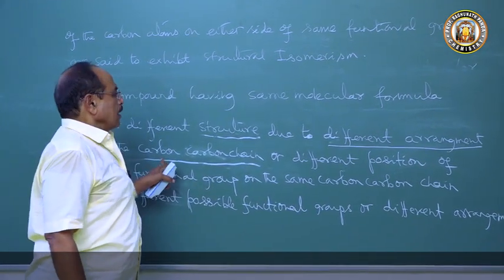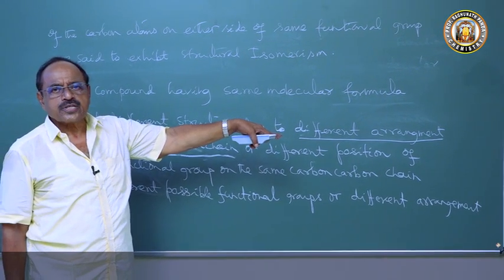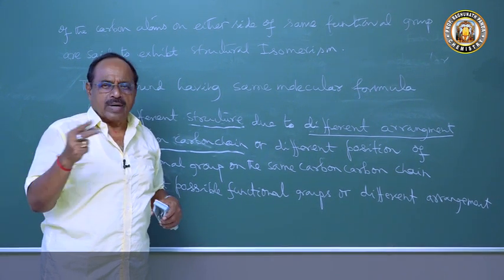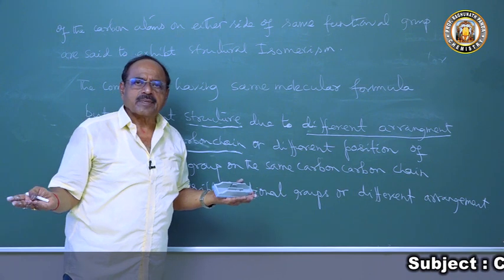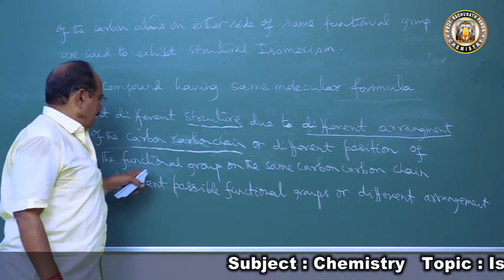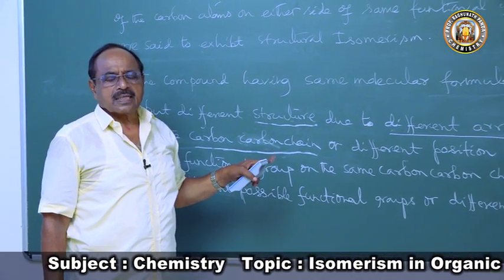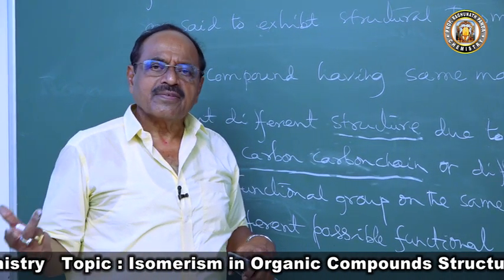Then different position of the functional group on the same carbon chain. In the same carbon chain, the functional group may be at 1 carbon atom, or at 2 carbon atom, or at 3 carbon atom. Anywhere you will have that. Or due to different possible functional groups, because of different atoms present, they will have different structures.